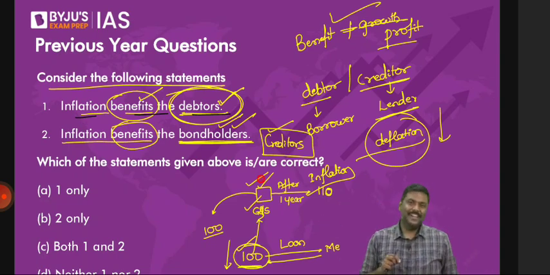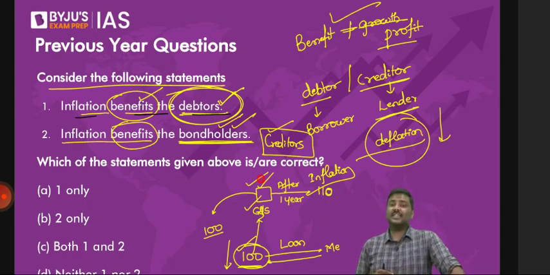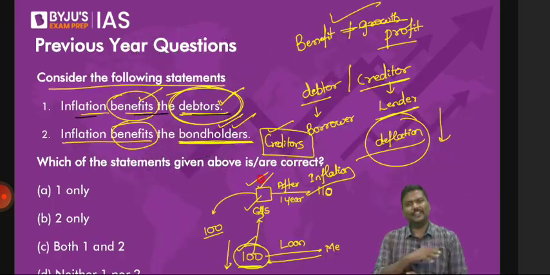Please read the question first. Question is about inflation or about interest? Focus on the question because you don't read the question correctly. Question is asking, inflation is there, who is going to get the benefit? This is a very basic idea, but even then you're complicating everything. Okay, yes. The right option for the question is option A only.